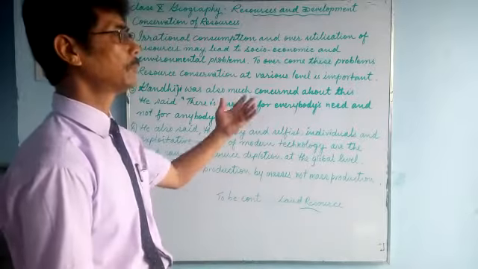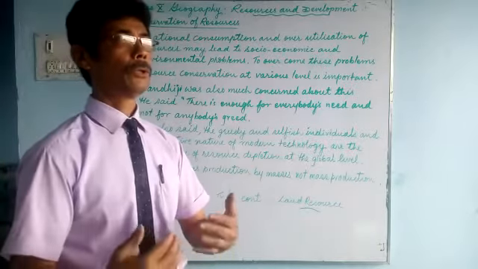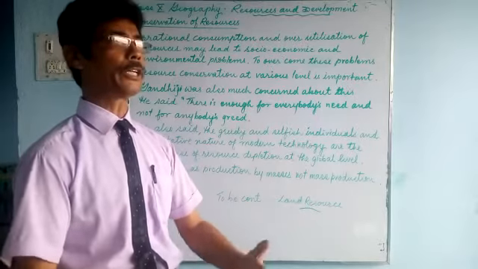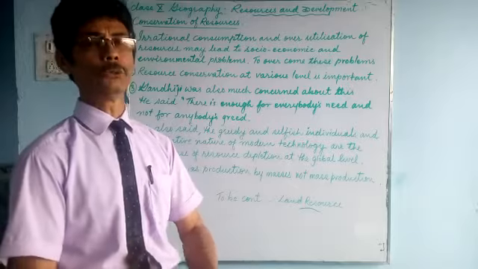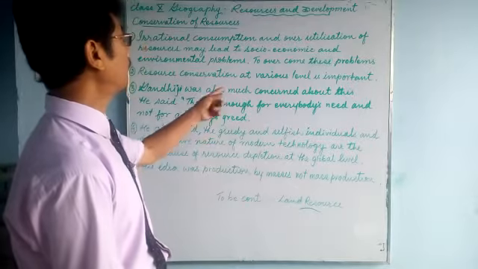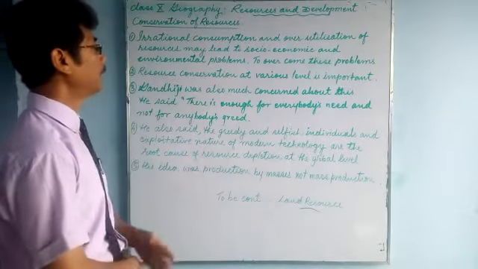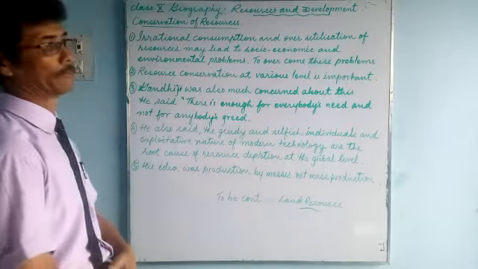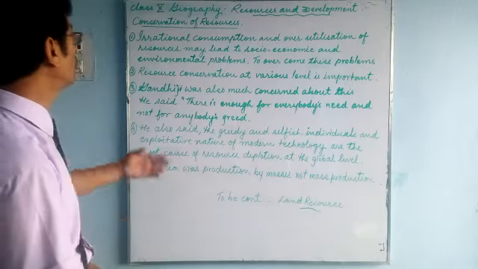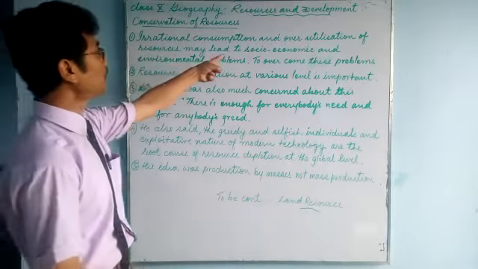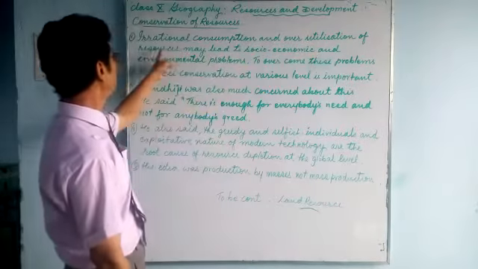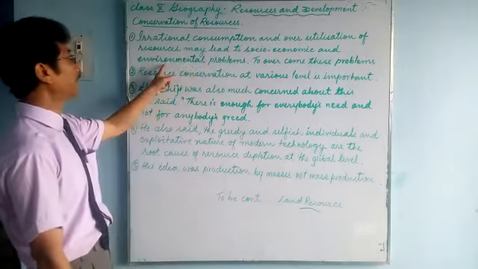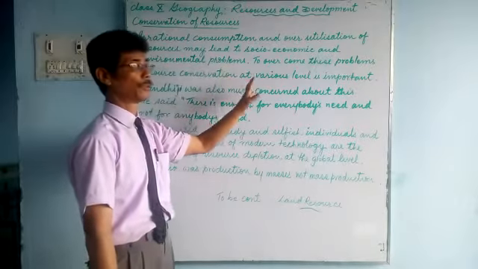Why? Because for human progress, we have overexploited the resources. We have overused them. It will have a very bad impact on society, the economy and the environment. So irrational consumption and overutilization of resources may lead to socio-economic and environmental problems.